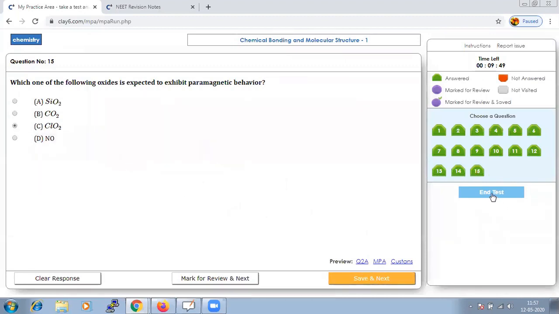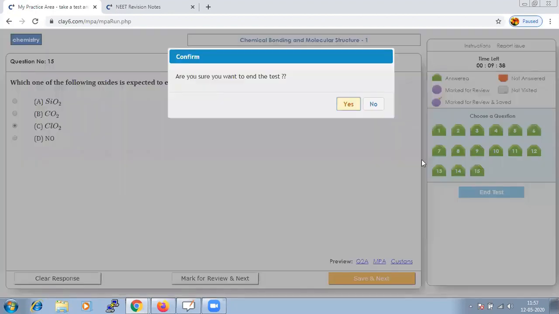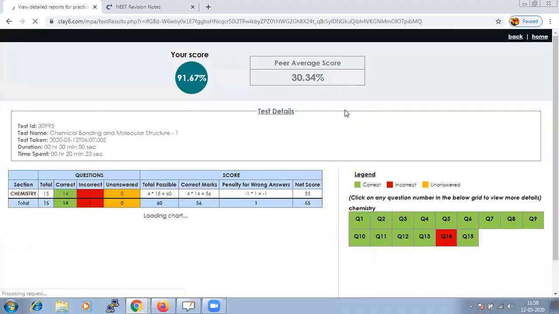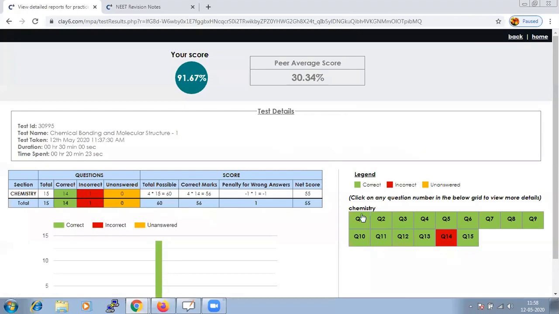Let us check. Since we have completed all the questions, let us give end test. The page says that I have deliberately answered question number 14 wrongly. Since in the last class all the questions were correct, I was unable to show how a wrong answer is indicated.